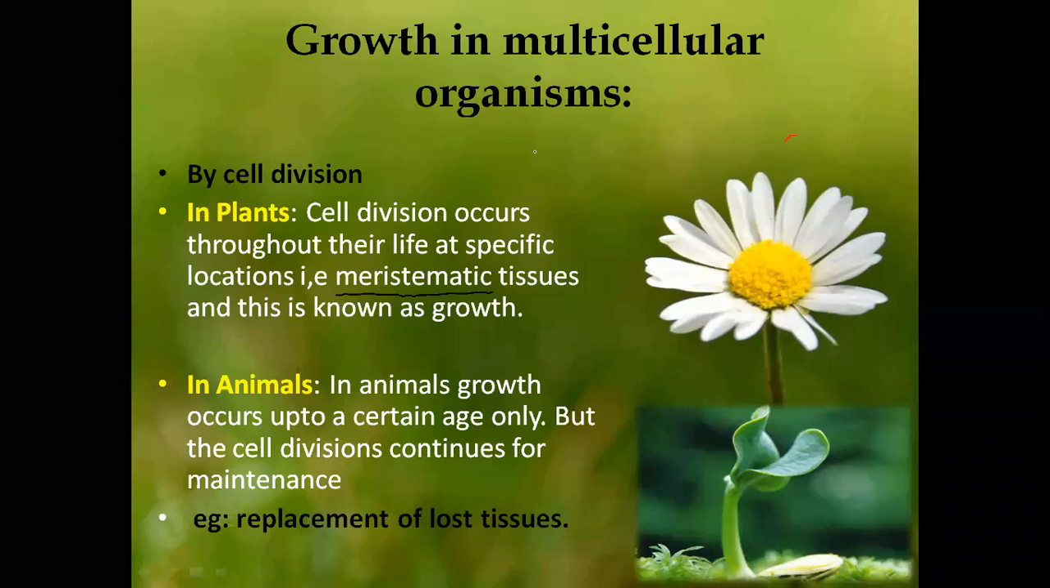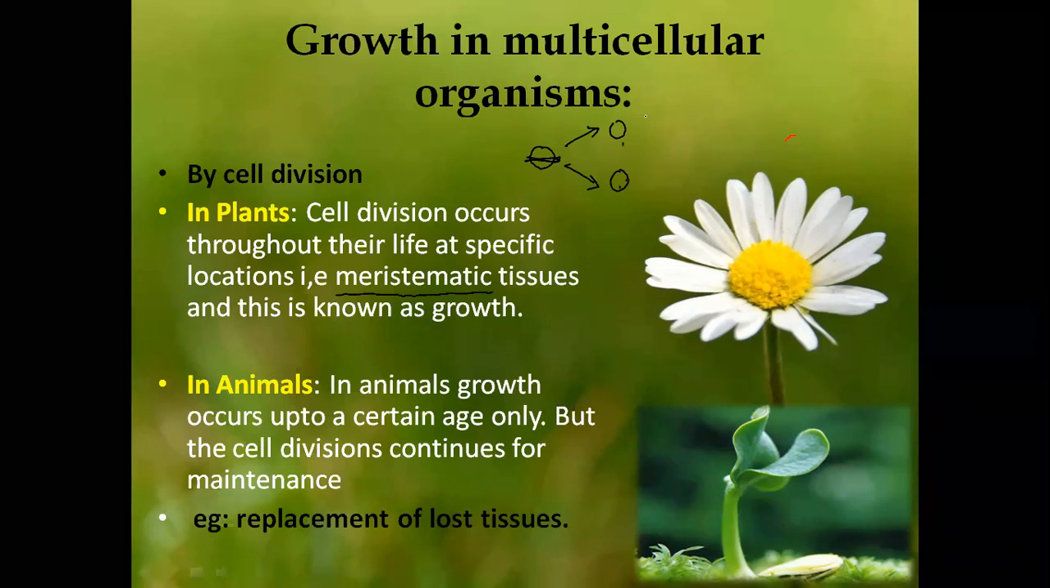See here, one cell, this I had explained in the last class. One cell undergoes division and gives out two cells. And this process is known as what? This process is known as cell division. Yes, very good. Cell division is responsible for growth.